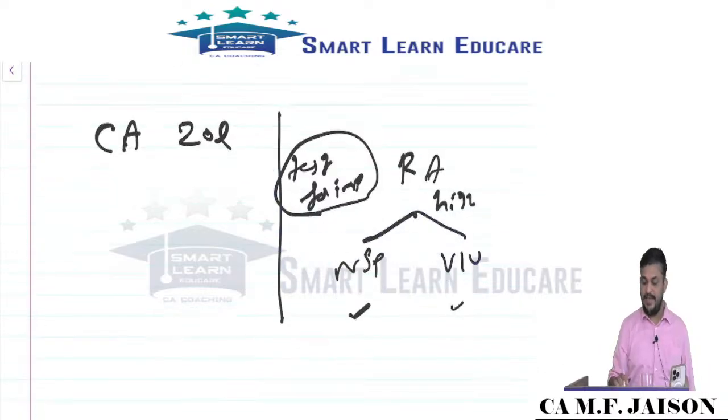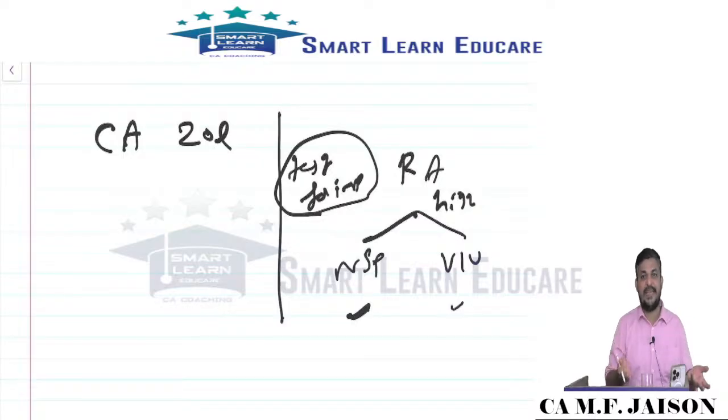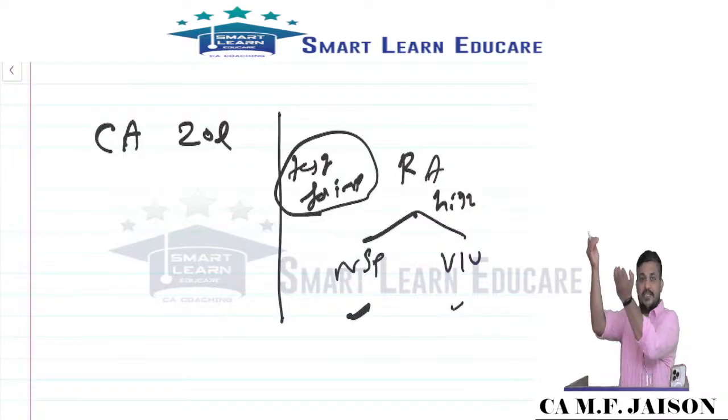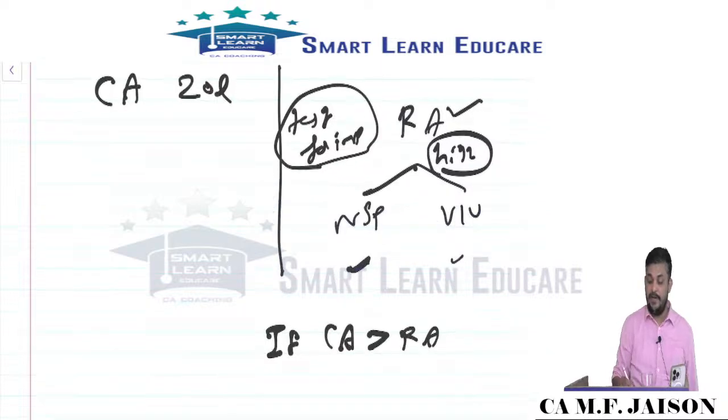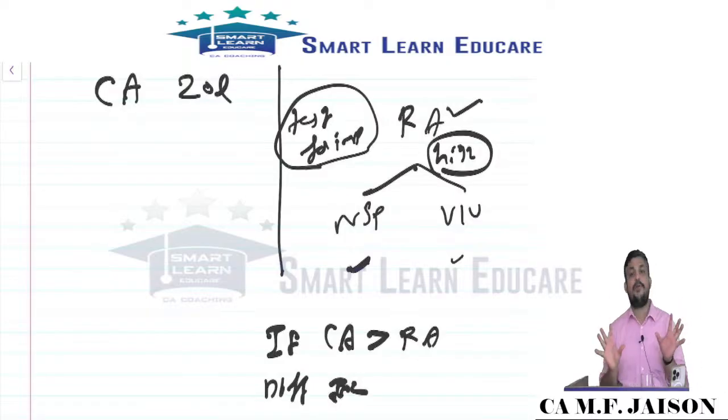NSP is net selling price, selling price minus selling expense. VIU is future cash flow discounted. Of these two values, the higher value is called recoverable amount. If carrying amount is greater than recoverable amount, the difference is recognized as impairment loss. So you should know the basic concept.